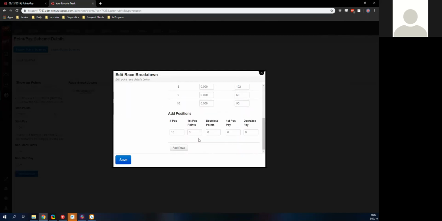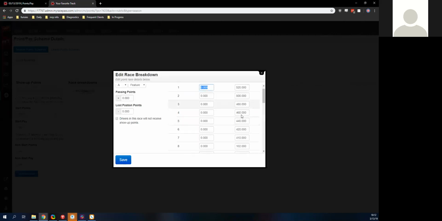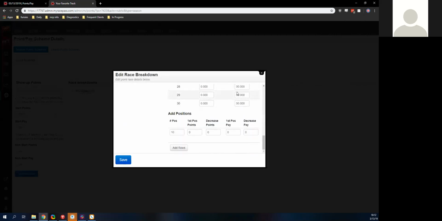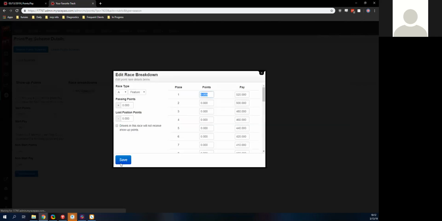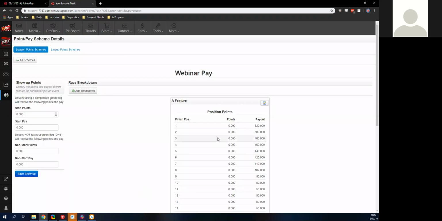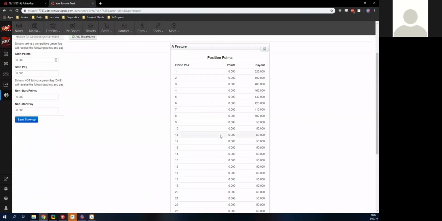We also can add more positions here if we wanted as well. So I don't have to stop at 10. I could add in 20, which means it's going to go to 30 spots. And we can put in just 50. And if we do that, then the next few rows are just going to be $50. Hit save. And we have our pay scheme here.